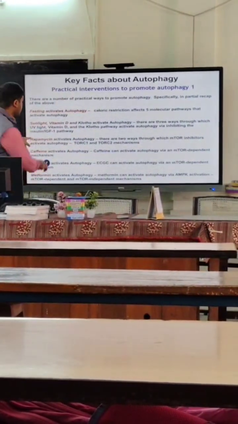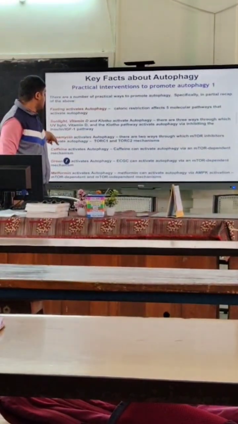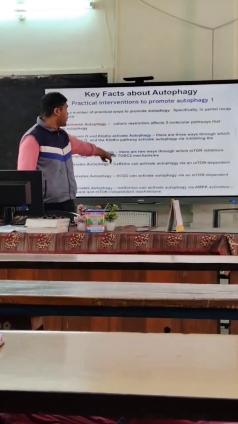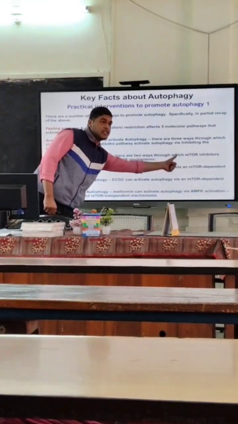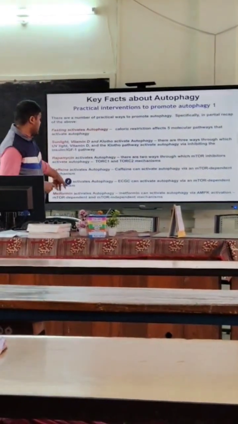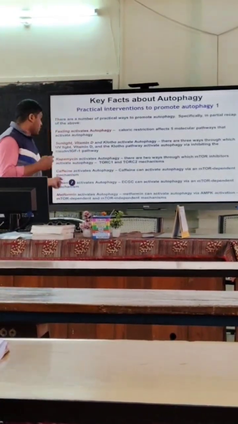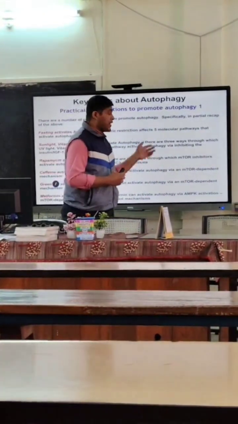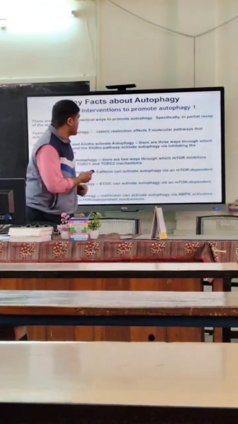Third is rapamycin. This directly affects the mammalian cells of our body and it has a great effect on mTOR. Here the R stands for rapamycin and it has two important mechanisms, TORC1 and TORC2, through which autophagy happens. Fourth is caffeine, which also activates it. Fifth is green tea, which also affects it. And then metformin, because it activates AMP, that is adenosine monophosphate kinase activation. It is also very impactful for the process of autophagy.